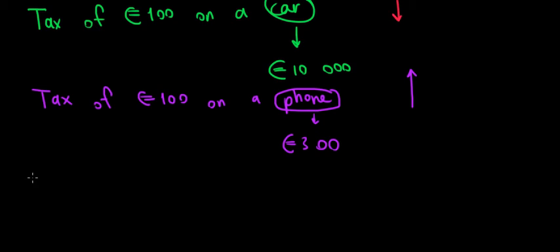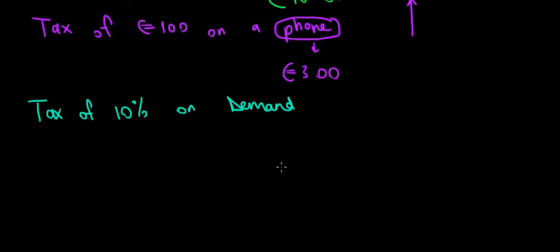So it's wiser to think what could be the effect of a tax of 10% on the demand. In that case, it's more practical because we're going to compare relatively. We're going to compare 10% out of 10,000 euros or 10% out of 300 euros. So that's why we have this concept of elasticity. Now, what does elasticity mean? Let me go down. Elasticity shows us the percentage change in quantity relative to a percentage change in price.